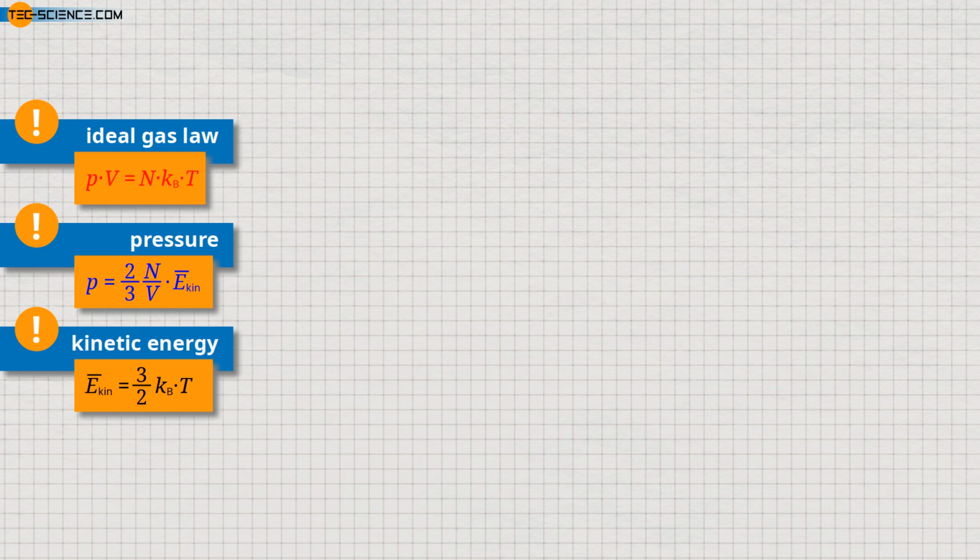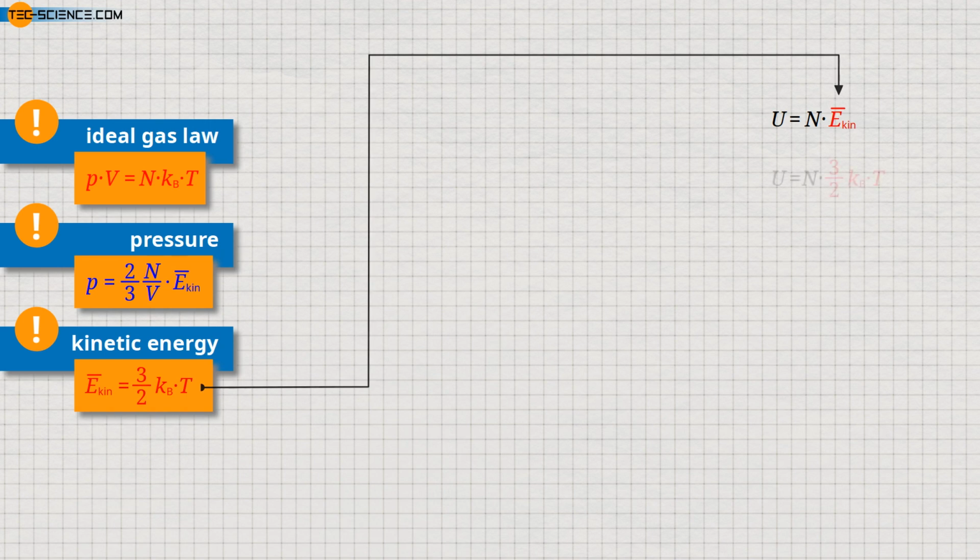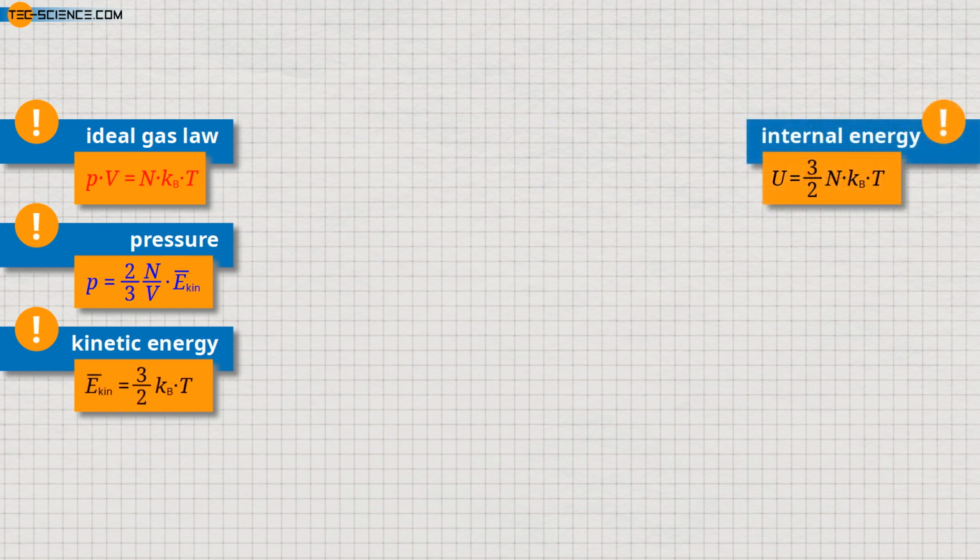According to the equation just derived, each molecule of an ideal gas at a given temperature has a mean energy of 3/2 kBT. The total energy contained in the gas in the form of translational motion is thus obtained by multiplying this mean energy per molecule by the total number n of molecules. This total energy present inside the gas is also called internal energy U. If at this point the term marked in red is replaced by the product of pressure and volume according to the ideal gas law, then the pressure can also be determined as shown on the basis of the so-called energy density U_V of the gas.